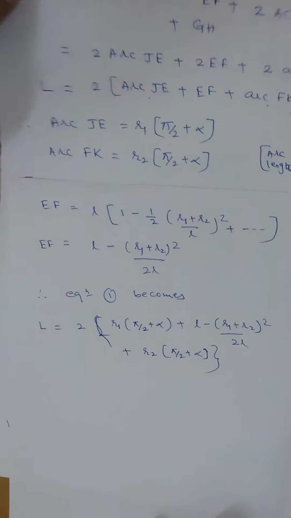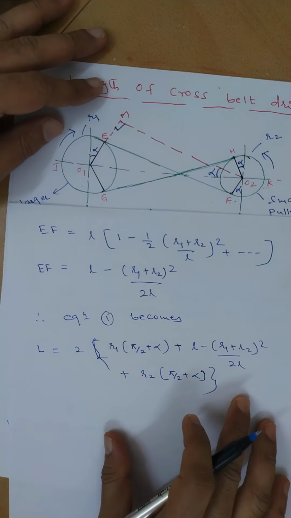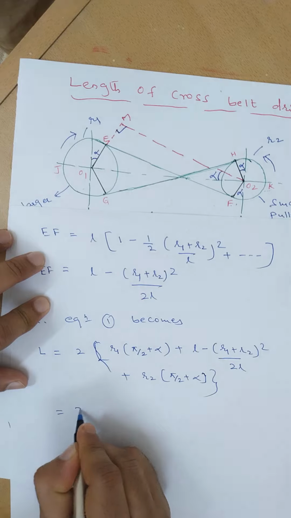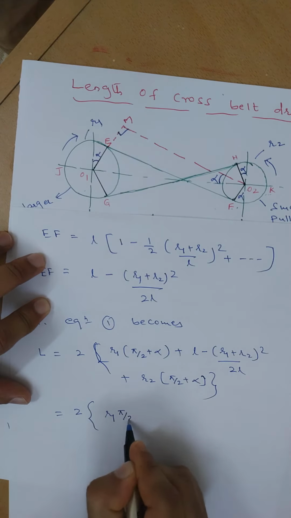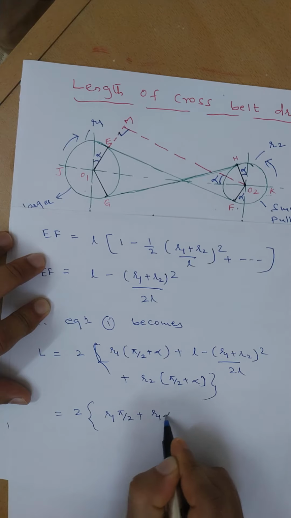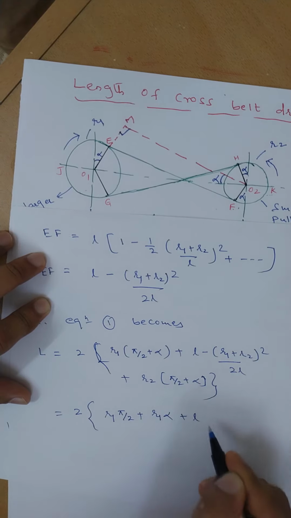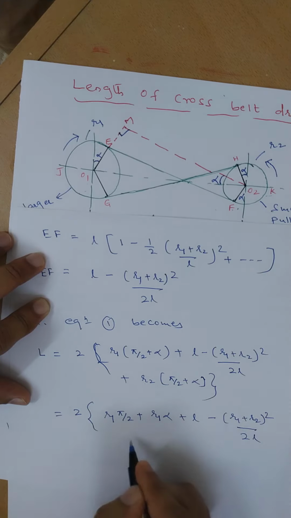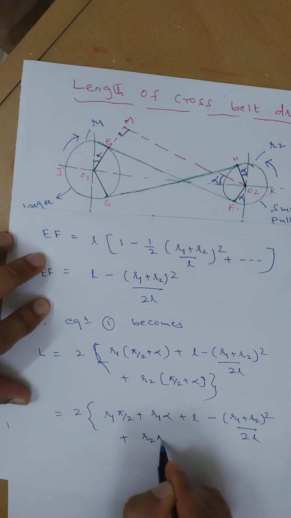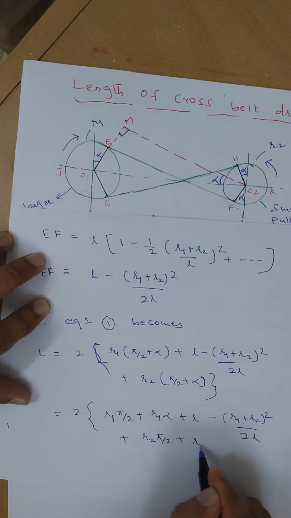Now go on simplifying this one. We will get this equal to 2 into R1 pi by 2 plus R1 alpha plus L minus (R1 plus R2) whole square divided by 2L plus R2 pi by 2 plus R2 alpha.